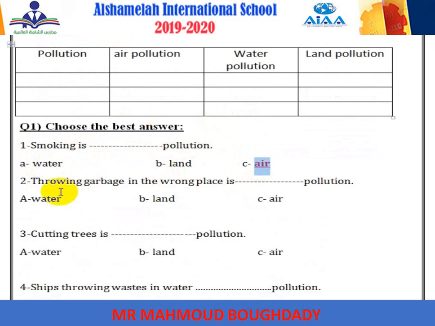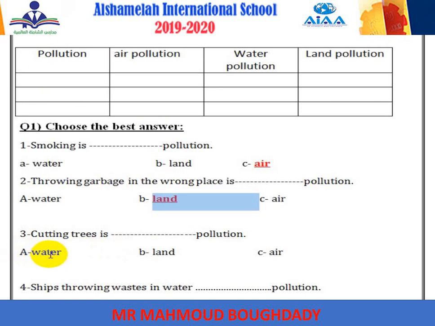Thanks, boys. Number 2, throwing garbage in the wrong place. When you are throwing the garbage in the wrong place, it will be water pollution, land pollution, air pollution. Yes, excellent. Land pollution. Number 3, cutting trees. When you cut the trees in the forests, it will be what?